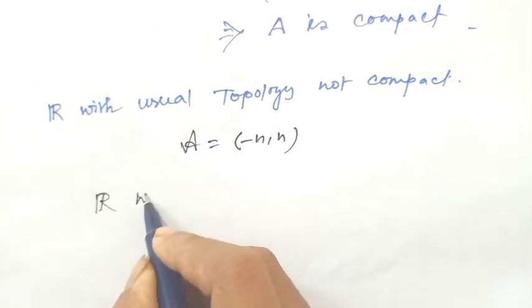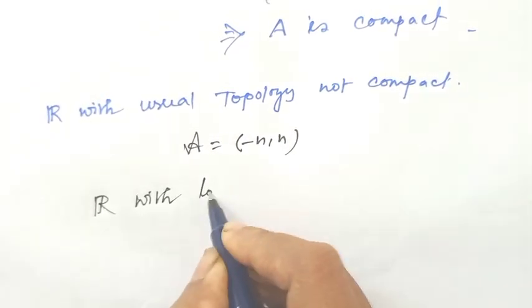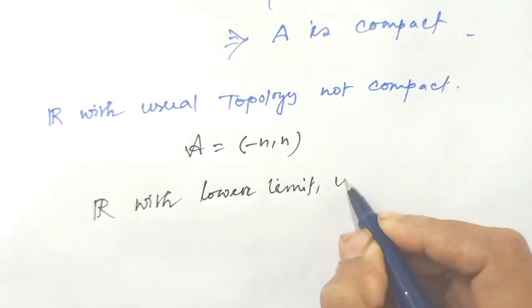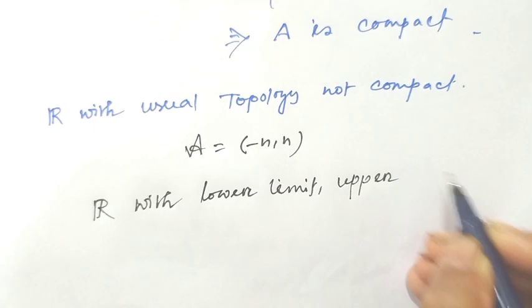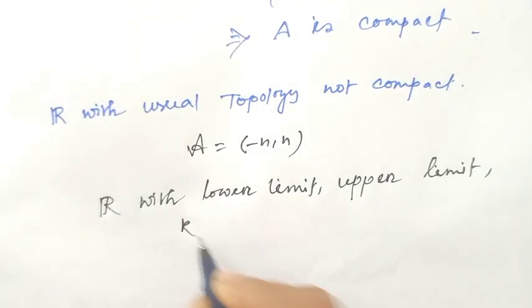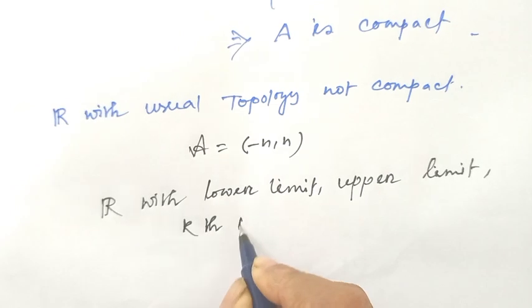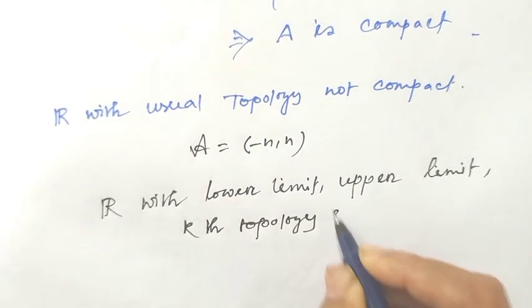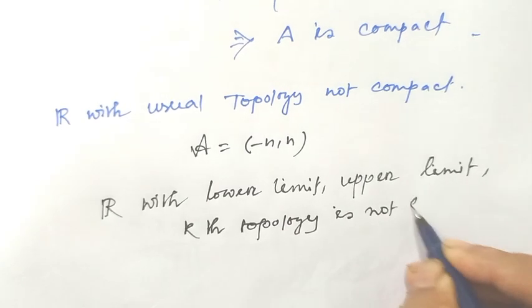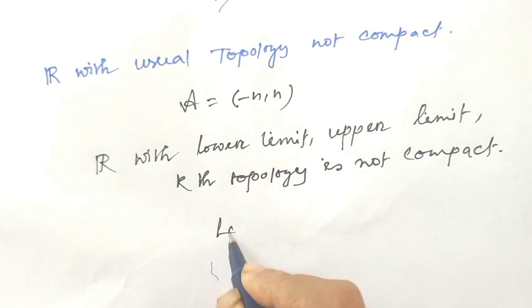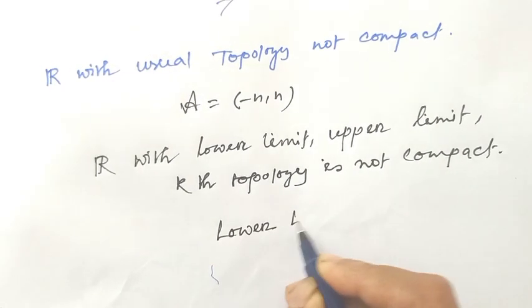Similarly, R with lower limit topology, upper limit topology, and K topology is not compact. Why?